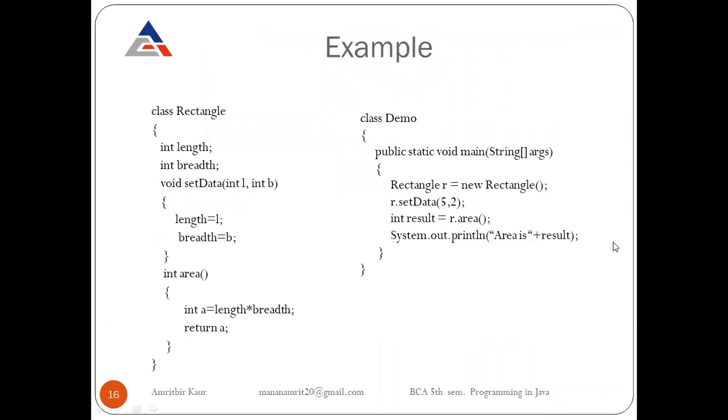So now let us see a full example in which we create a class and we create objects. We learned about this class in previous slides. Firstly, we create a class Rectangle in which we have two fields, length and breadth, and two methods, setData and area.